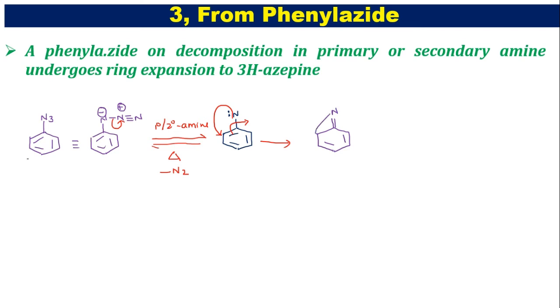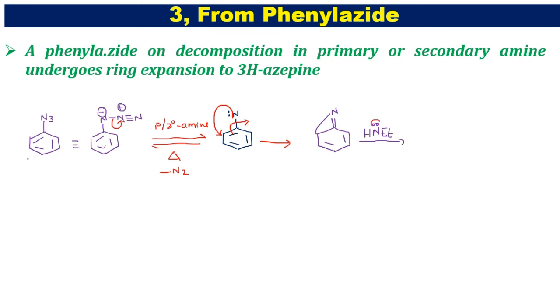Now this compound is undergoing decomposition. So how is this undergoing decomposition? It is in the presence of primary or secondary amine. So now I am taking diethylamine. The diethylamine is a nucleophile which has a lone pair of electrons.